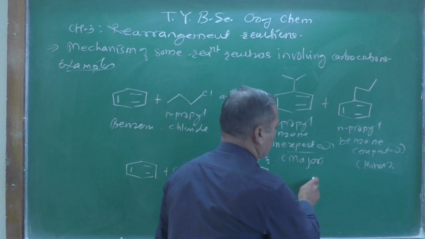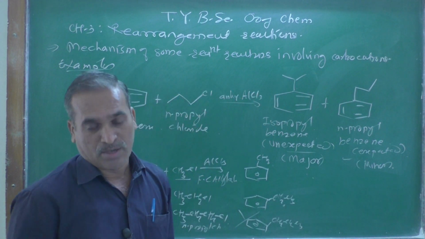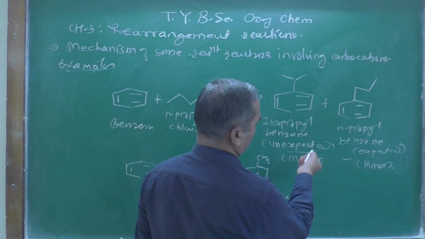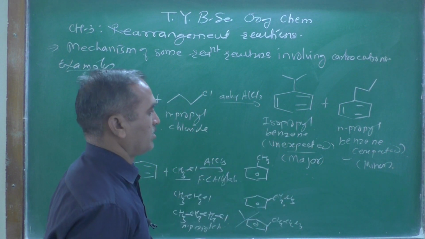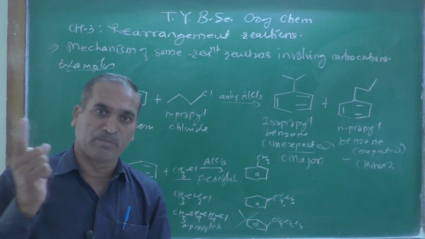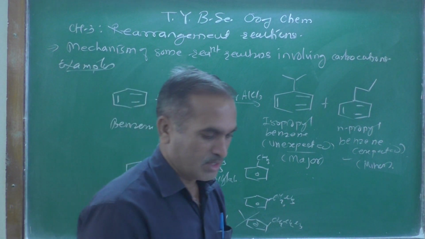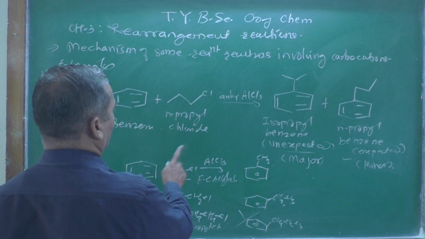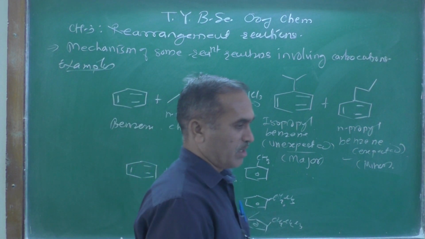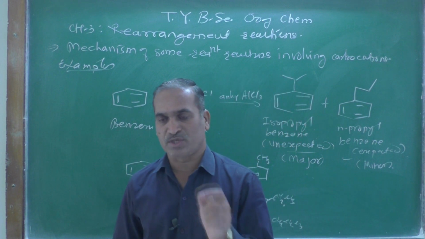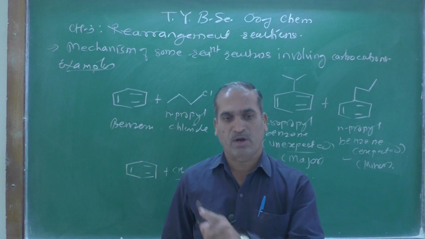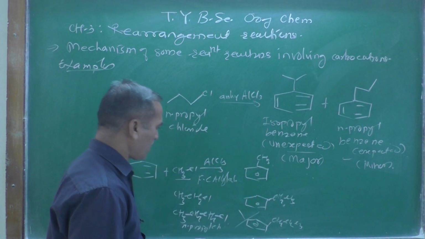Why is this one getting as a major product and why is this one getting as a minor one? One is more than 90%, and the other is only 10% or 5%. Why is this so? If you remember the mechanism of the Friedel-Crafts alkylation reaction step by step, we know that a detailed study of the sequence of steps involved in the conversion of reactant into product is known as a mechanism.